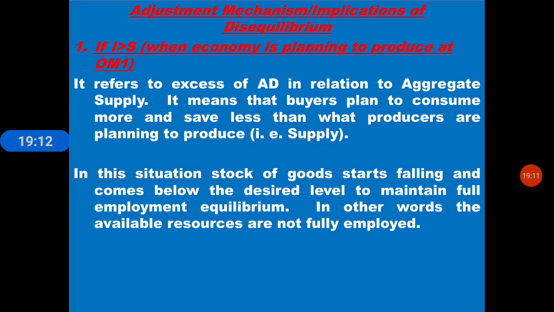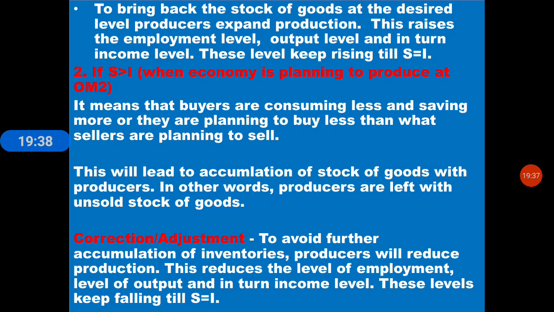It means that buyers plan to consume more and save less than what producers are planning to produce. In this situation, stock of goods starts falling and comes below the desired level to maintain full employment equilibrium. In other words, the available resources are not fully employed.